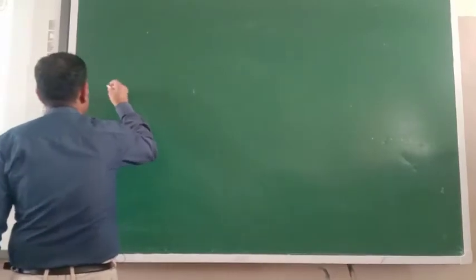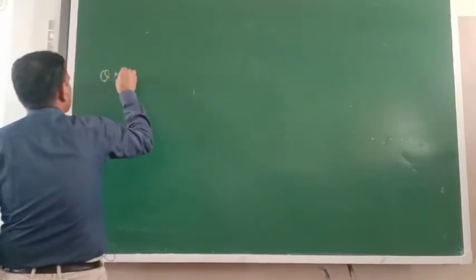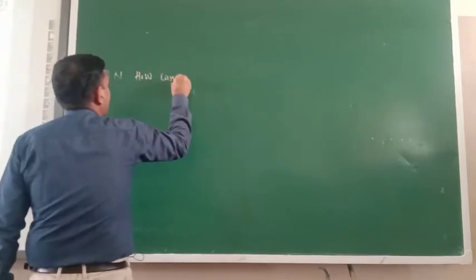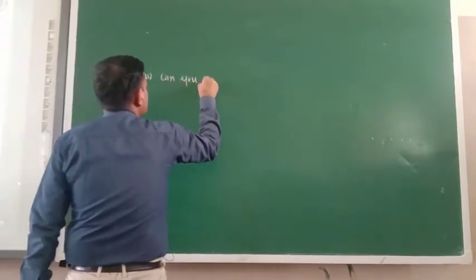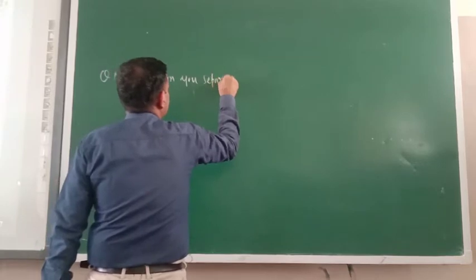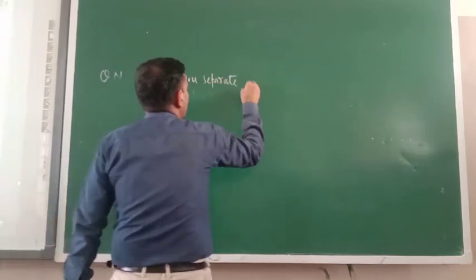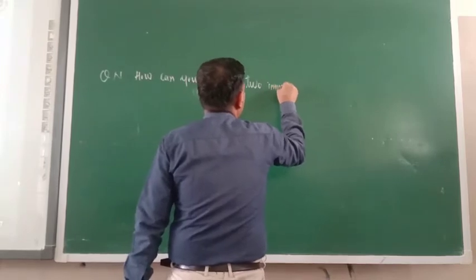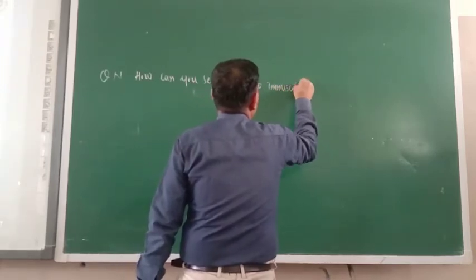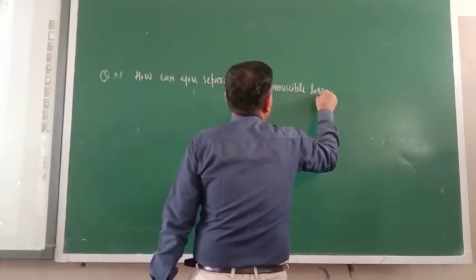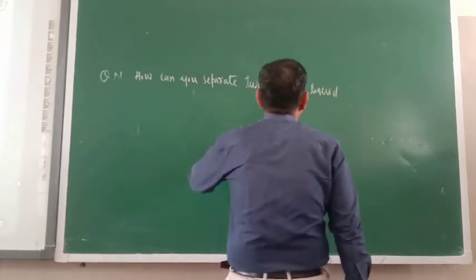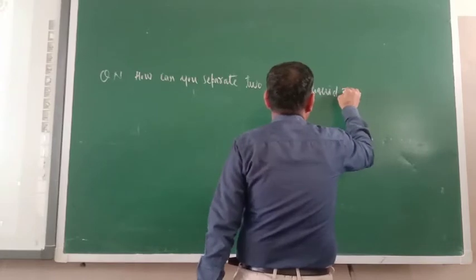First write here the question: How can you separate two immiscible liquids?